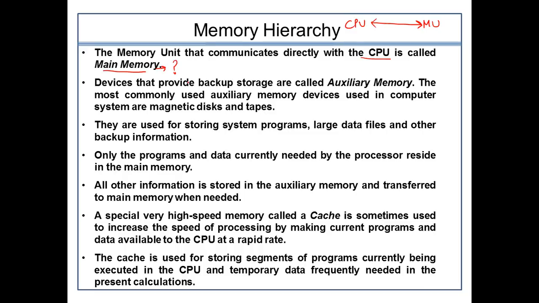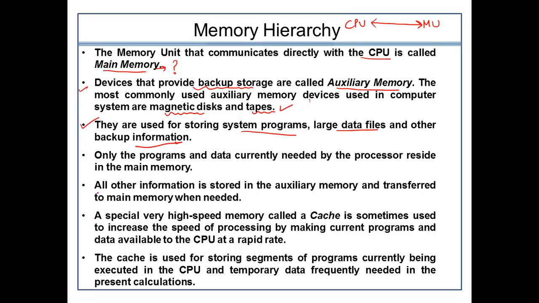Now, the devices that provide backup storage are called the auxiliary memory. As I said earlier also, usually we will be using magnetic disks and magnetic tapes as auxiliary memory options. So we basically have the facility of storing backups in these kinds of auxiliary memory. They are also used for storing some system programs, some large files, and other kinds of backup information. So this is entirely about the auxiliary memory.